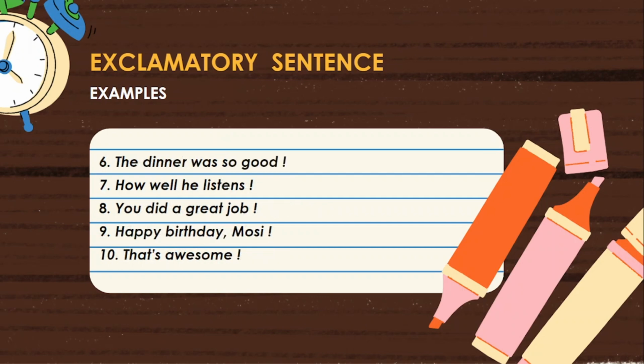Let me explain some more examples for your better understanding. Sixth one: The dinner was so good! In this sentence, the dinner is the subject, was is main verb 2. The sentence is in past simple active voice.